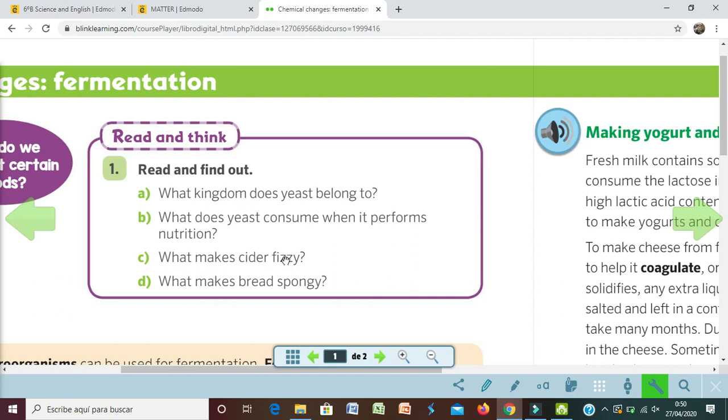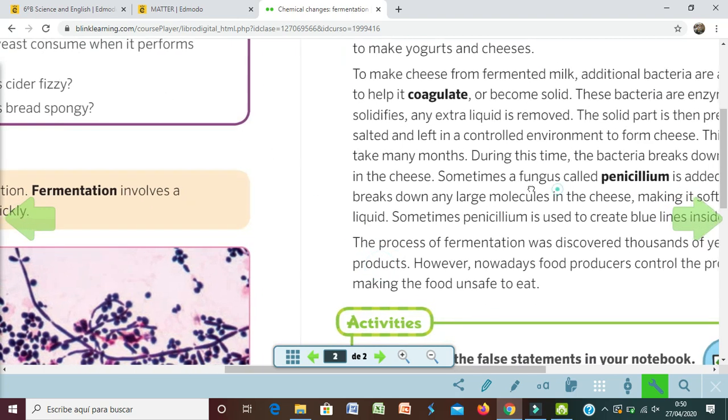And what makes cider fizzy? ¿Qué es lo que sale las burbujas? ¿Qué es lo que provoca las burbujas? And what makes bread spongy? Probably these two answers are the same.